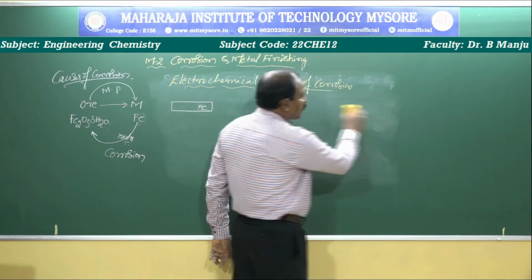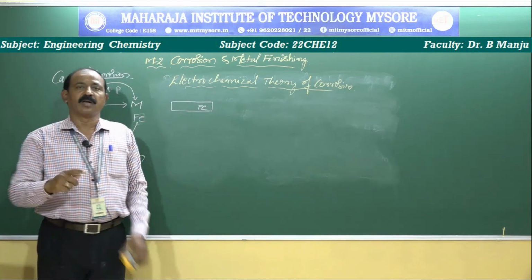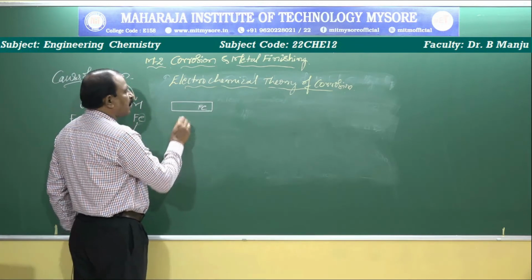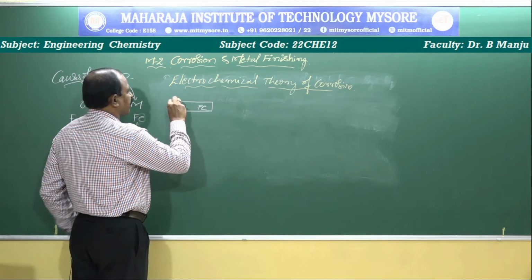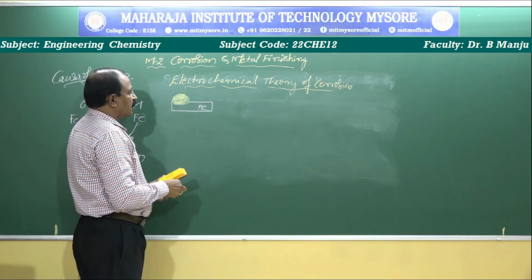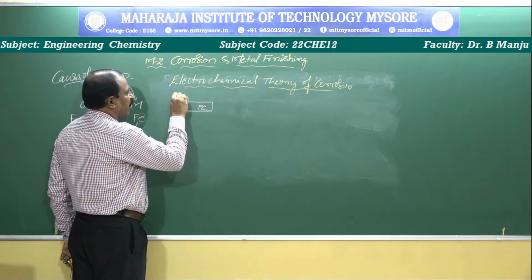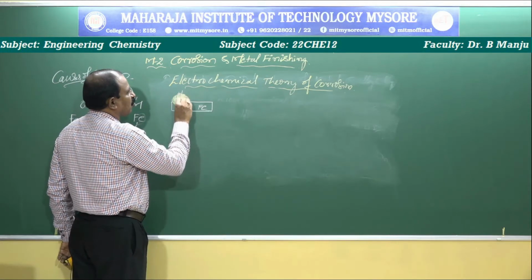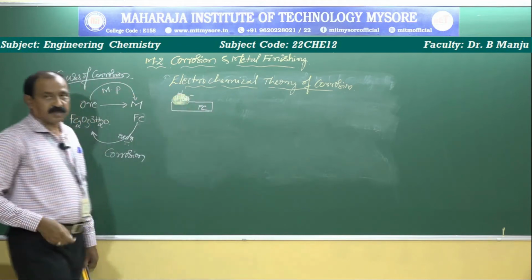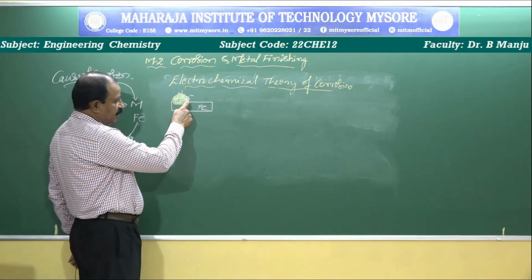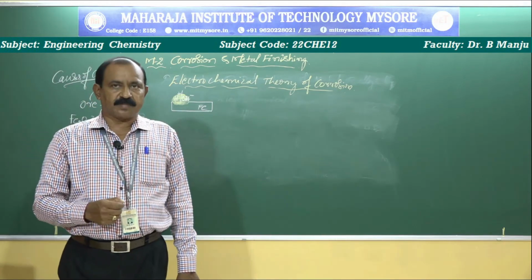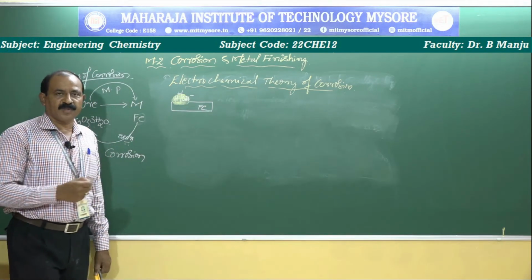Now, corrosion takes place either on the same metal or on different metals. Here is an iron piece, the same metal. I put a water droplet on the surface. Just imagine that. Now I write the water droplet as H+ and OH-. Why I mention it like that: the water droplet may be an acid drop, or a base, or may be neutral.